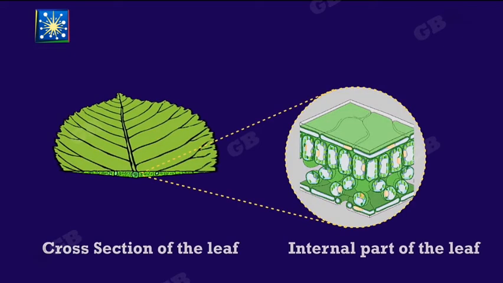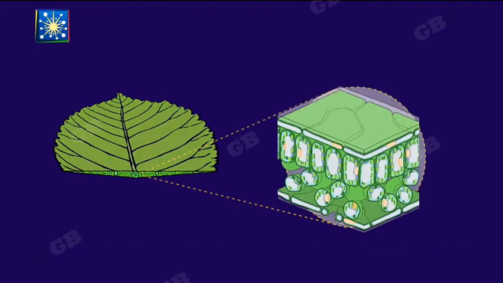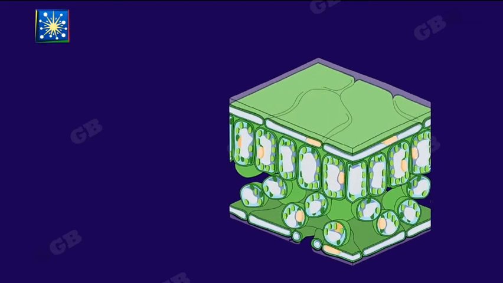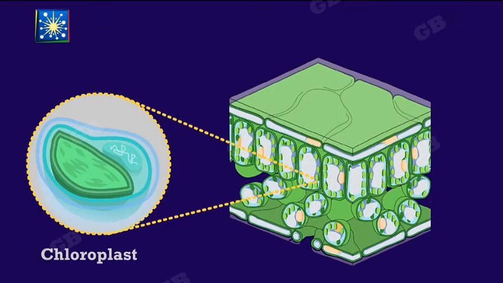We know that photosynthesis takes place inside the leaf, but exactly where does it take place? If we see the cross section of a green leaf, we will find the cells which have a green structure known as chloroplast. This is the exact site where photosynthesis occurs.